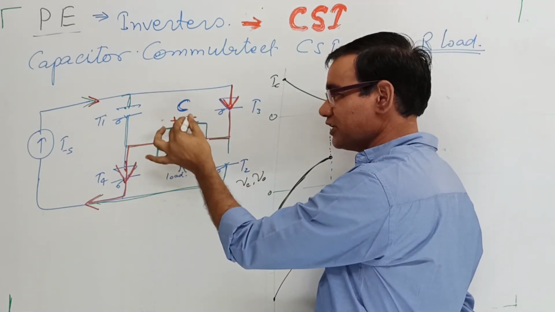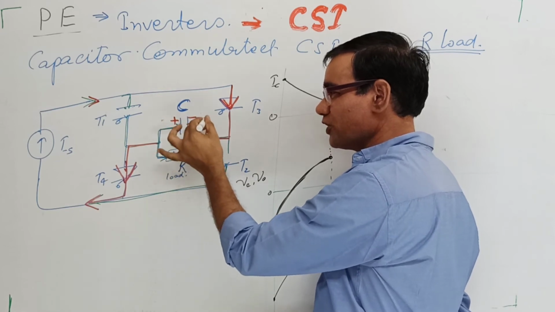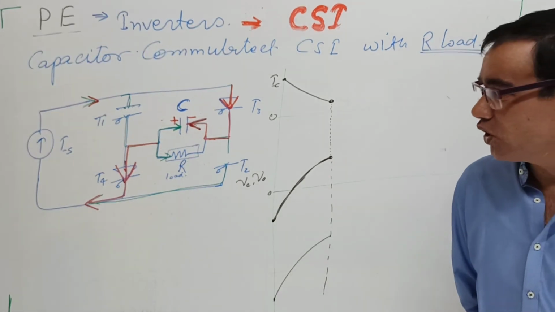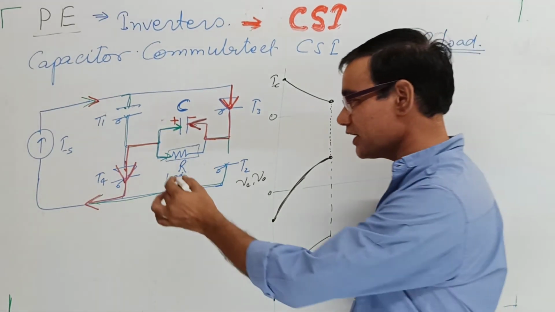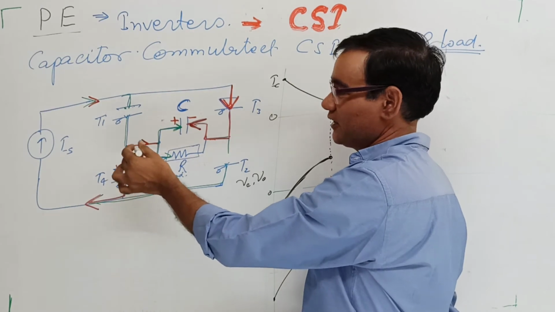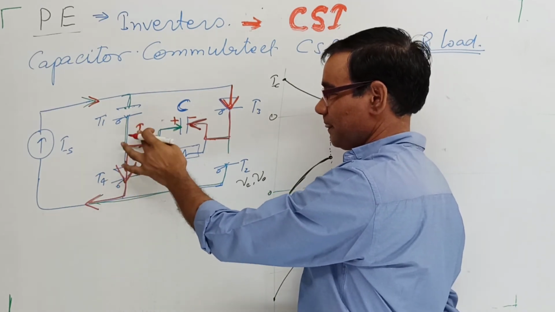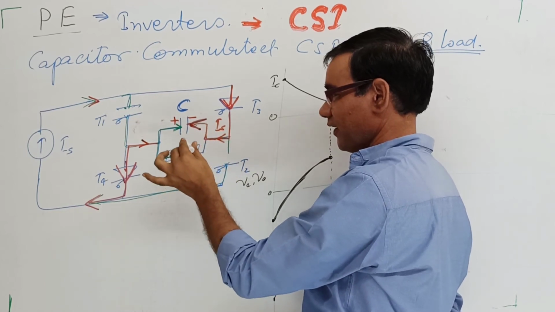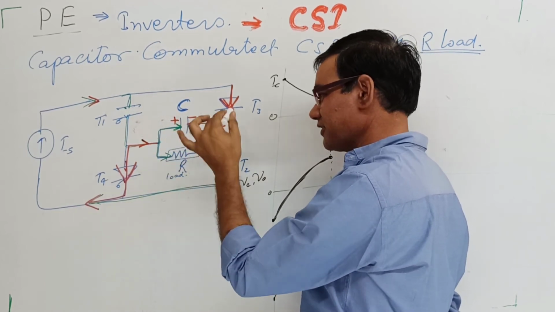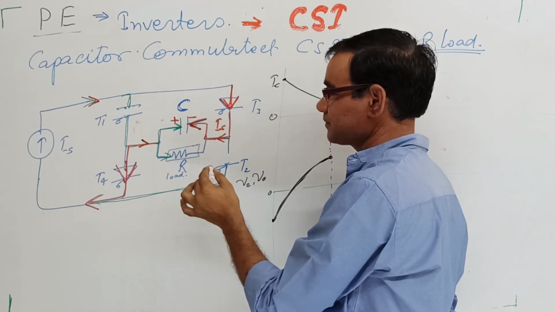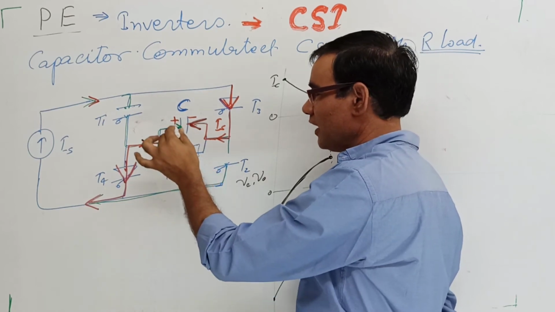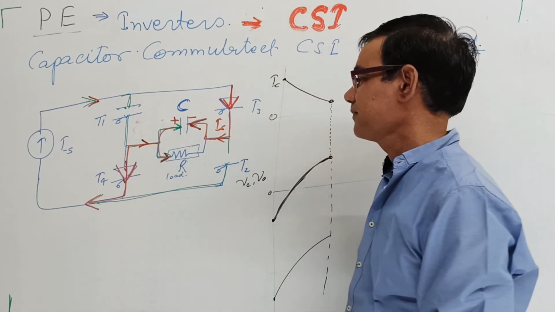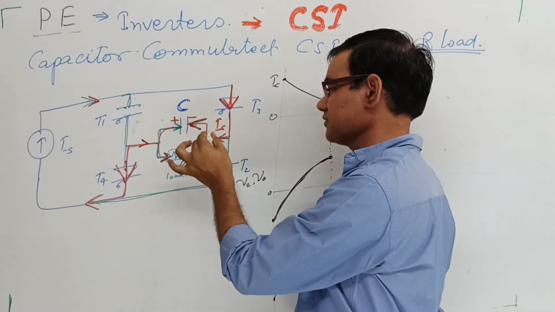Initially it was like this, and now it draws a heavy amount of current. Whatever current is coming from the source, the capacitor takes most of it. And the current flows in the load also in the same direction.